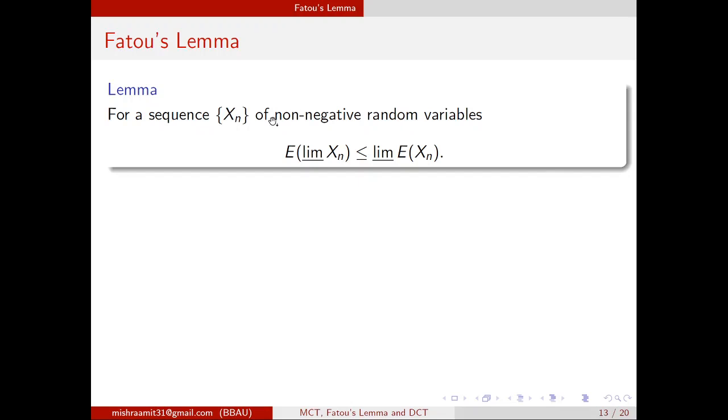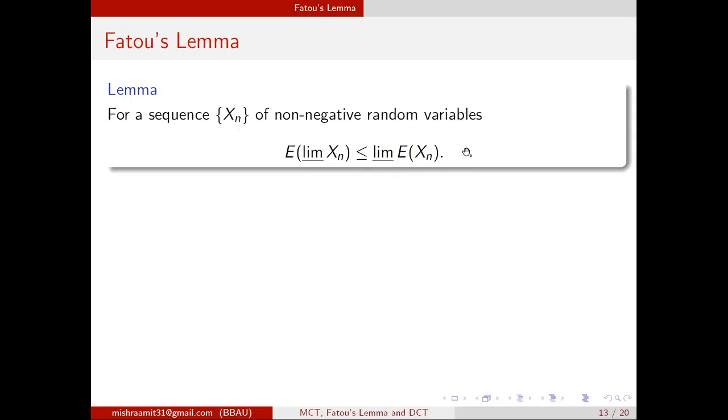Then there is Fatou's lemma, which says that for a sequence xn of non-negative random variables, the expected value of the limit inferior of xn is less than or equal to the limit inferior of expected xn. That means if you interchange the expectation with the limit inferior, there will not be equality, there will be an inequality of such kind.